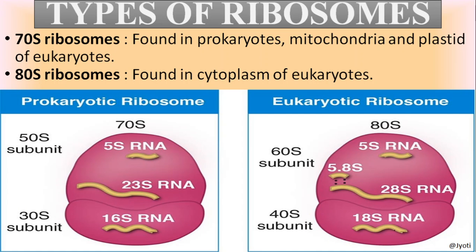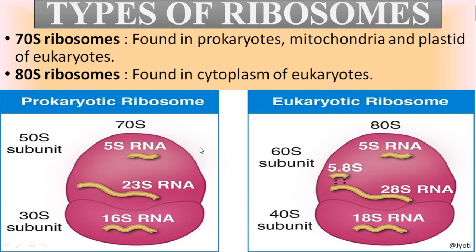Now these ribosomes are mainly of two types: 70S ribosome, which is found in prokaryotes, mitochondria and plastids of eukaryote, and 80S ribosome, which is found in the cytoplasm of eukaryotes. Very important, children, you have to remember what is 70S and 80S ribosome. So here from the picture, let me show you that prokaryotic ribosome is 70S type, eukaryotic ribosome is 80S type. What is 70S, 80S? I will just explain to you.